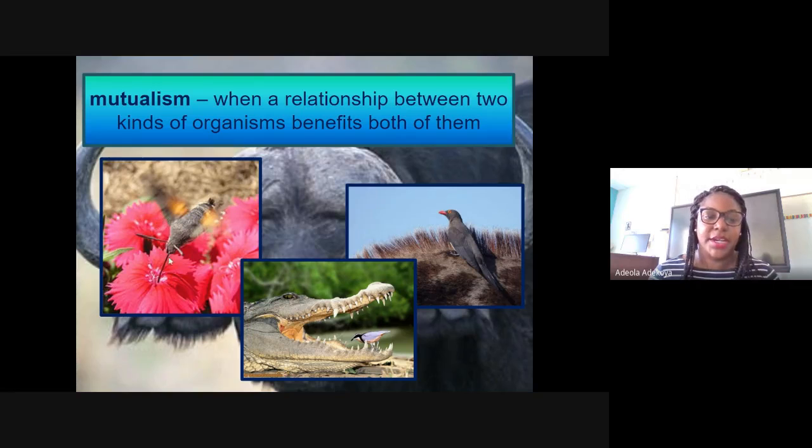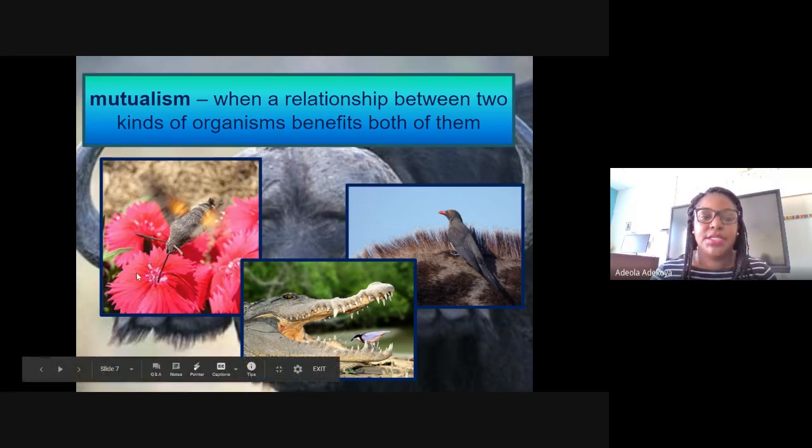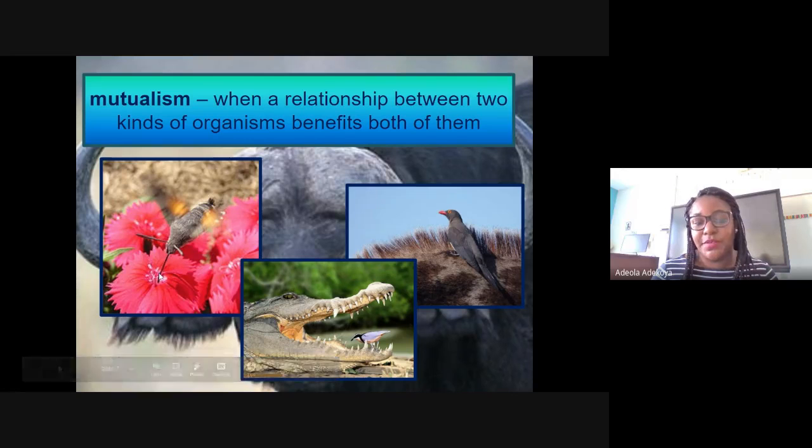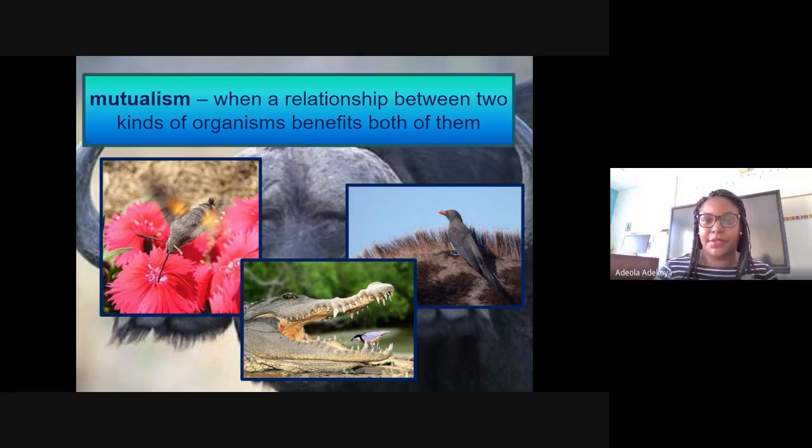All right. Here you've got like a hummingbird actually sucking some nectar from a flower. So it's getting its food. At the same time, when it moves from one plant to the next, it's actually pollinating the plant. So it's taking some pollen on its feathers. And when it moves from one flower to the next flower, it will drop that pollen and then the flower gets pollinated. So they're both benefiting. The flowers need the birds and the birds need the flowers.